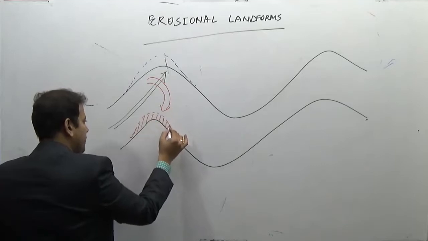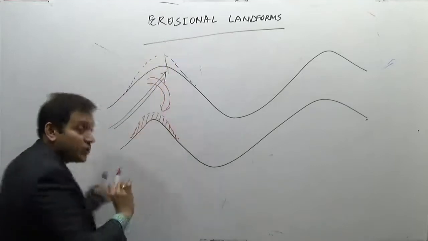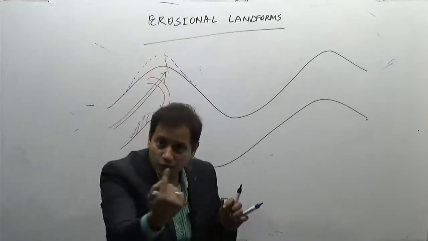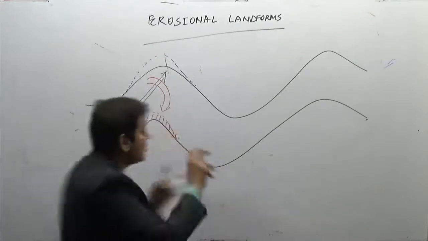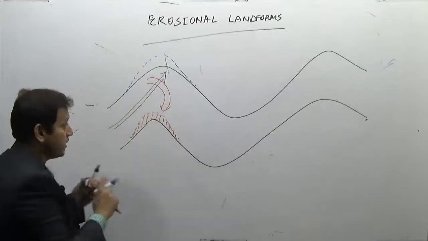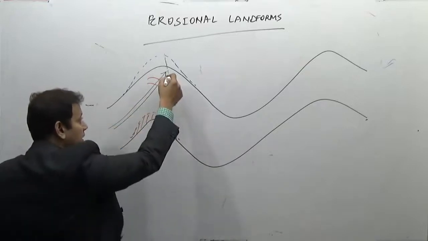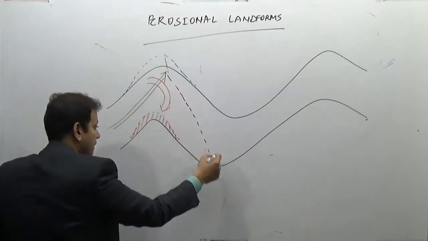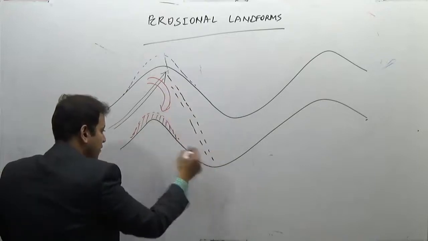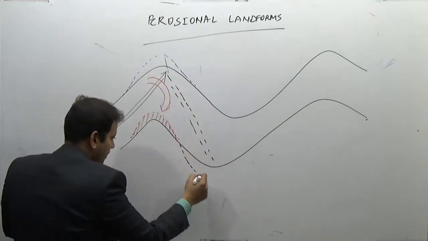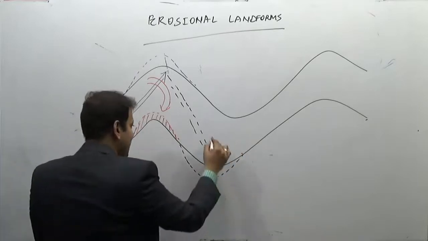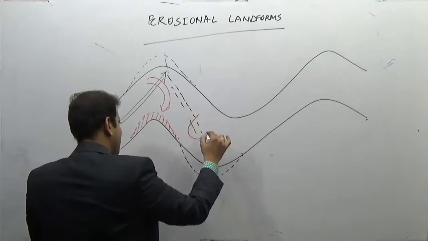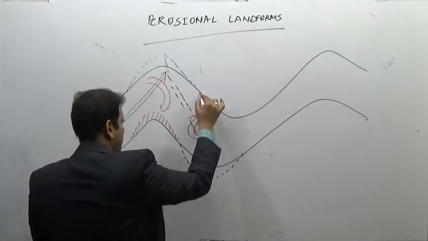So the eroded material which is present here, due to the undercurrent which flows opposite to the main current, they take this eroded material and deposit it here. After that, the water again moves this way and it erodes this kind of a valley. So obviously there is more erosion, and the eroded material is taken by the undercurrents and deposited in this part.